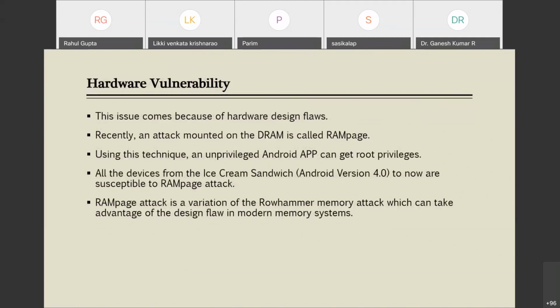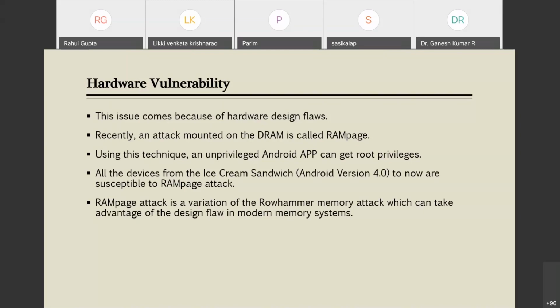Apart from architecture and software vulnerabilities, there are other vulnerabilities known as hardware vulnerabilities. These are vulnerabilities which are the outcome of hardware design flaws. Recently there is an attack known as the RAMpage attack, which is a DRAM based attack. Using this technique, an unprivileged Android app, meaning an app to which you have not given any root privileges, could attack your system.